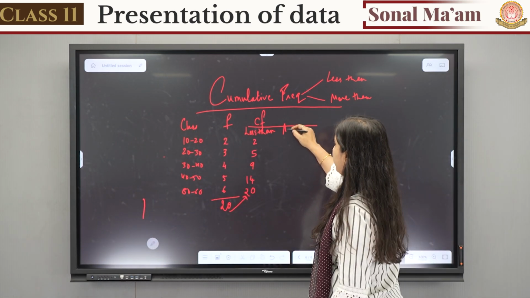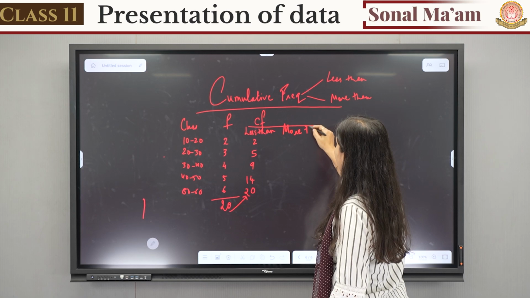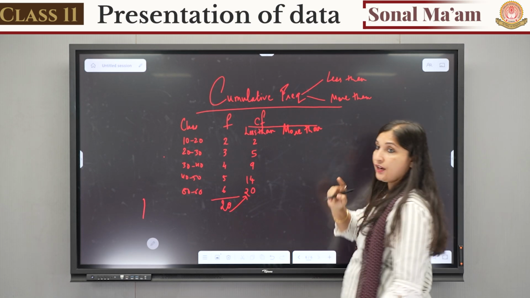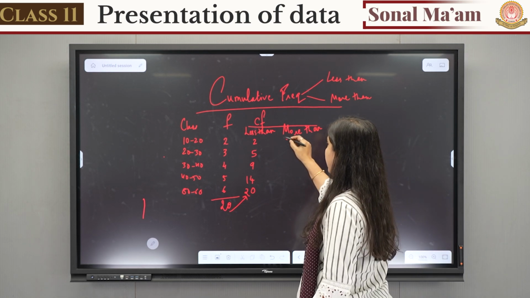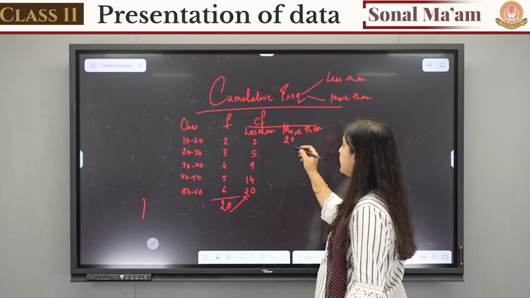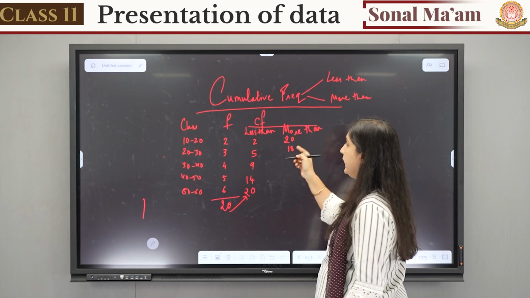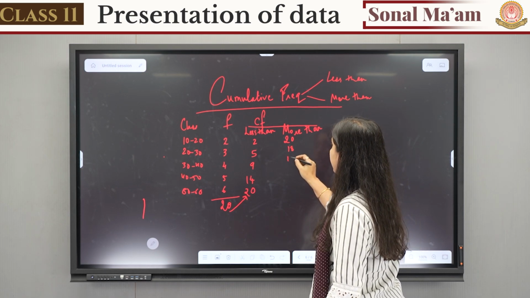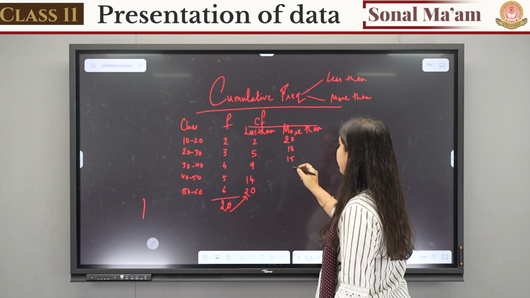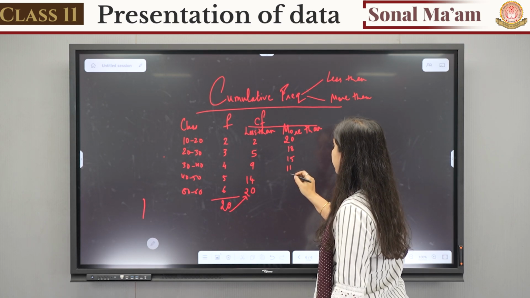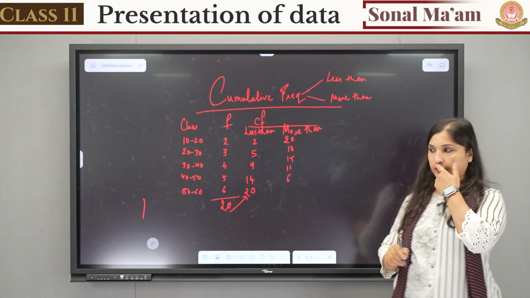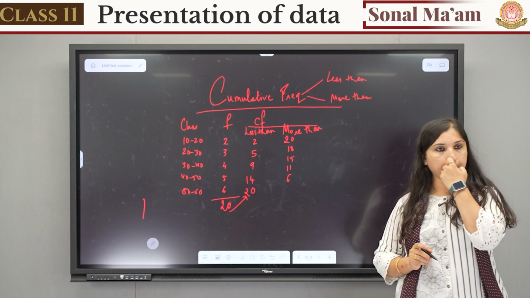Similarly, we can find more than also. In more than frequency, we will start from the highest frequency. The total of the frequency is 20. We will start from 20 only. Okay, 20 minus 2 will be 18. 18 minus 3 will be 15, minus 4 will be 11, and 11 minus 5 will be, can you see? 6.